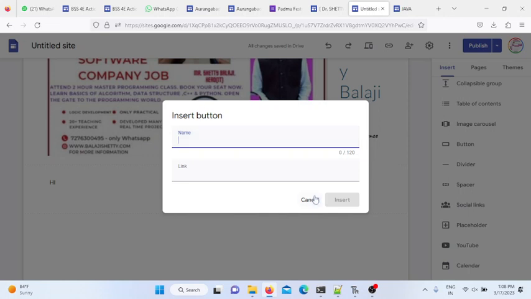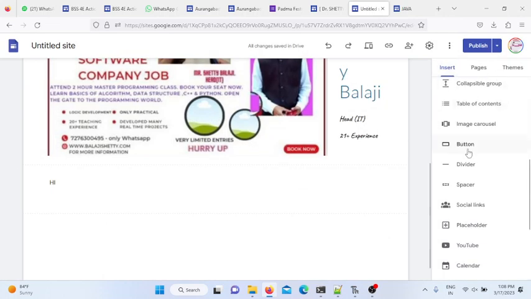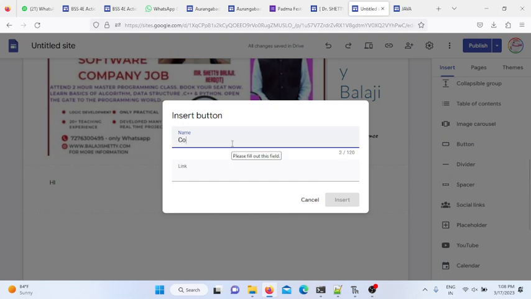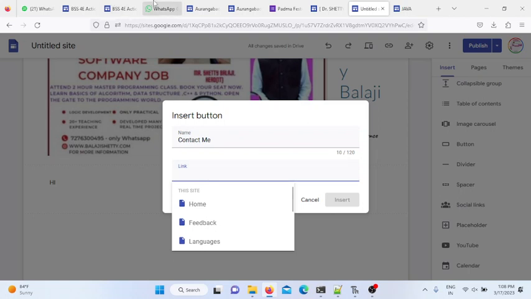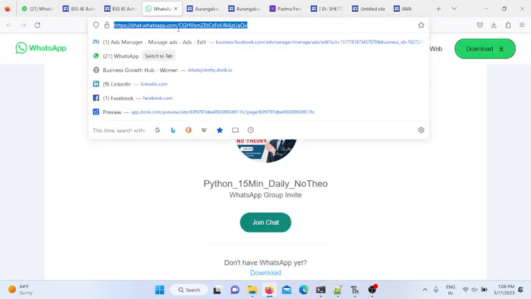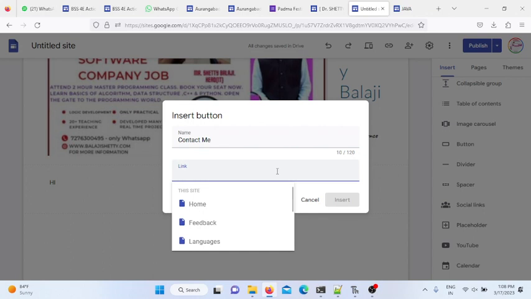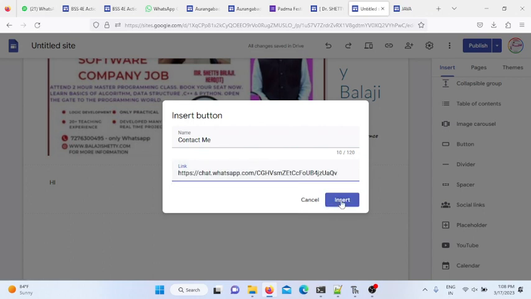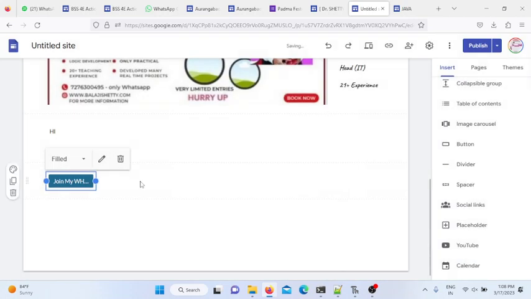Insert, go to the insert button, okay, contact me link, okay. Now what I do, this is my chat link, website link, okay, and here I go to this link, contact me or join my WhatsApp group. Insert, that's it. You can position it, okay, publish it, that's it.